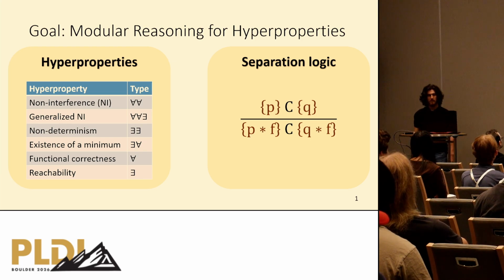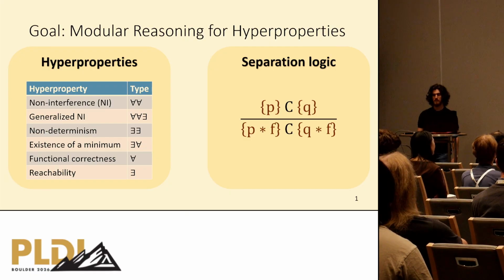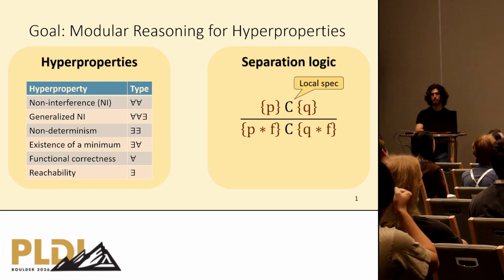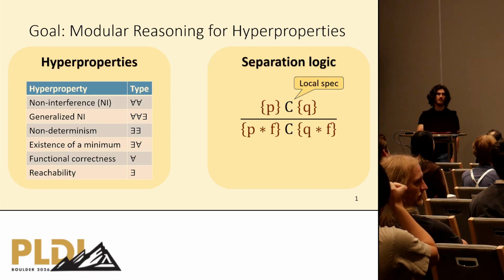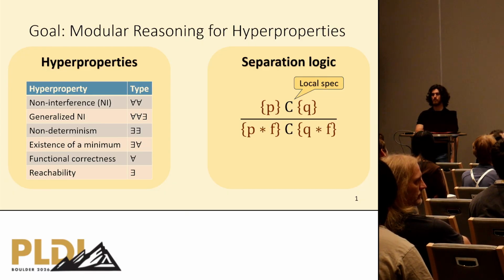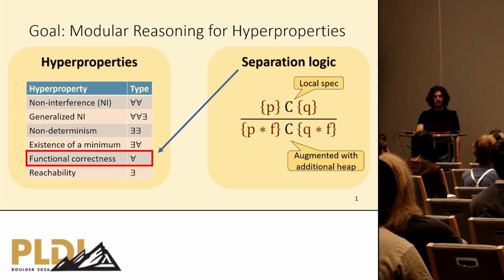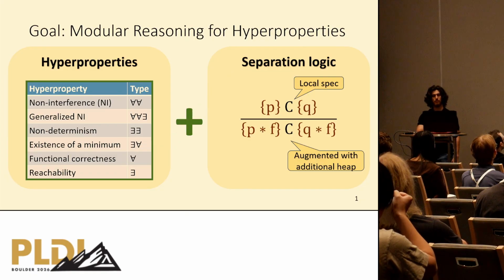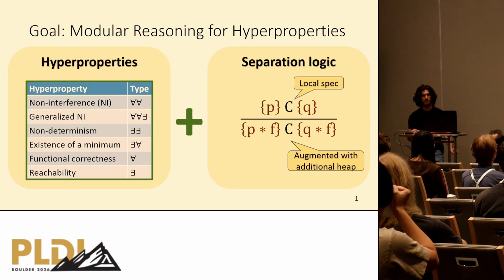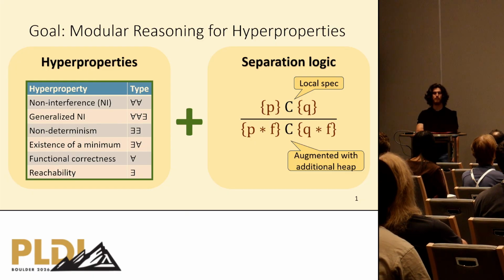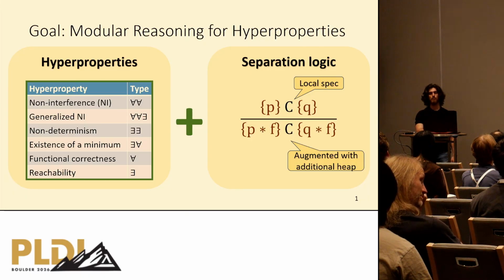On the other side, we have separation logic, which is the gold standard for modular reasoning. Separation logic allows us to prove local specifications, and by applying the frame rule, allows us to augment said specification with an additional heap. However, separation logic is limited only to functional correctness, and the goal of this work is to lift the reasoning to arbitrary hyperproperty while preserving modular reasoning.